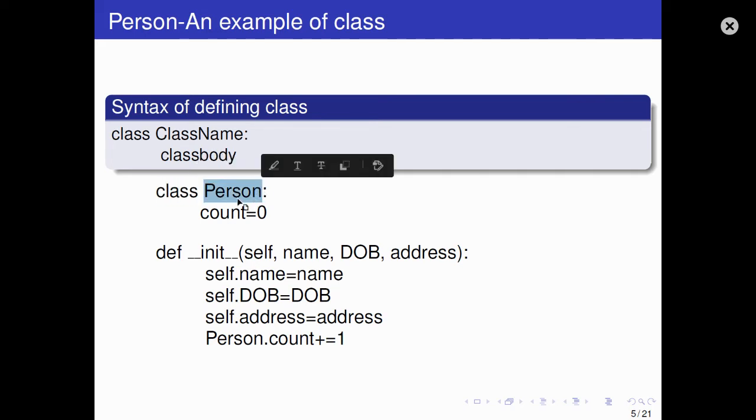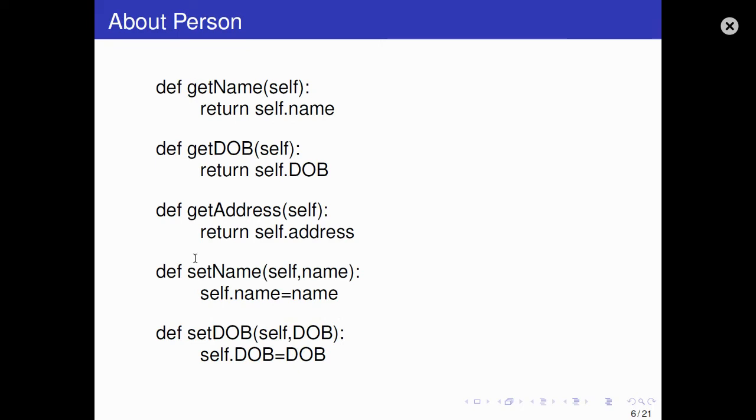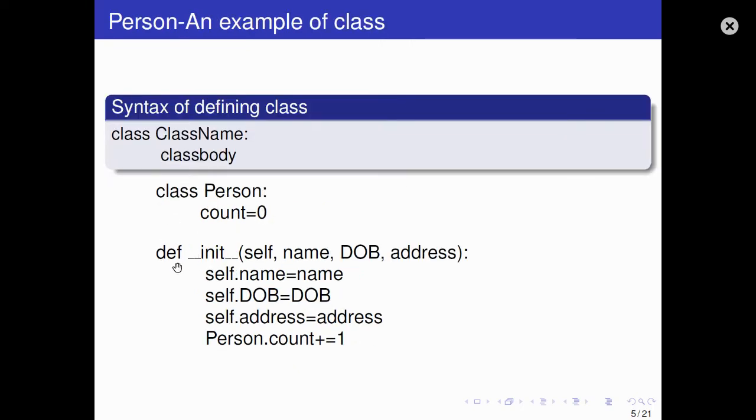So name of the class, here we are defining person, count is initiated with 0. Okay, and here def double underscore init double underscore. So this is just the initiator of the class. We'll see this is called the constructor. Okay, the name of this function is constructor. So it actually creates objects in a class. So constructor will create object.